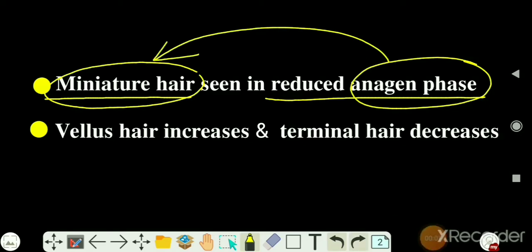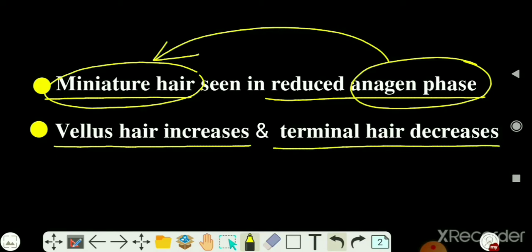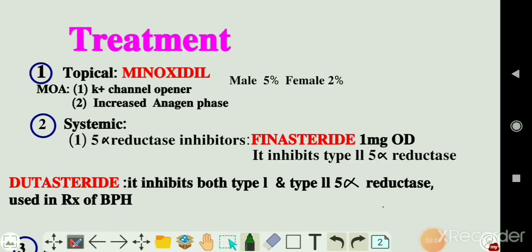Also, in both male pattern and female pattern hair loss, villus hair increases and terminal hair decreases. Villus hair is thin, weak, and light colored hair, and terminal hair is thick, strong, and dark colored hair. Now, let's talk about treatment of androgenic alopecia. We give topical treatments, and in topical treatments, we give minoxidil. The mechanism of action of minoxidil is that it is a potassium channel opener.